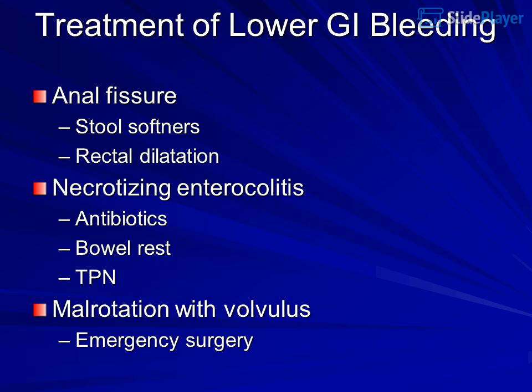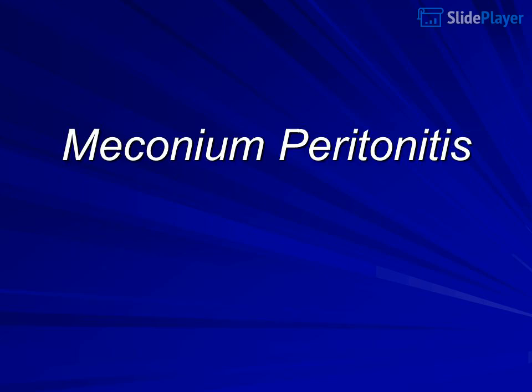Treatment of lower GI bleeding. Anal fissure: stool softeners, rectal dilatation. Necrotizing enterocolitis: antibiotics, bowel rest, TPN. Malrotation with volvulus: emergency surgery. Meconium peritonitis.